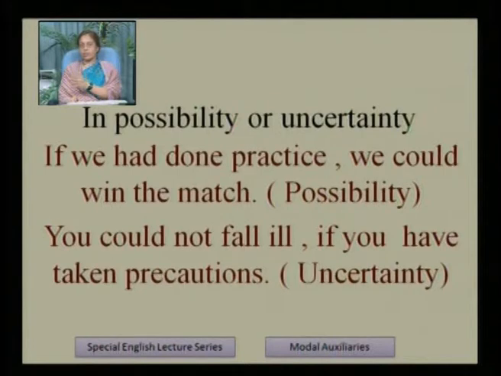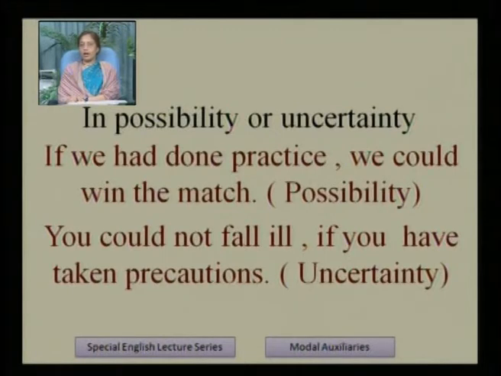In sentence number 1, if we had done practice, we could win the match. This shows possibility. This is of past period. In past, whatever happened, it happened in past. So if we had done practice, had done, past perfect tense, we could win the match. This is possibility we are showing here.